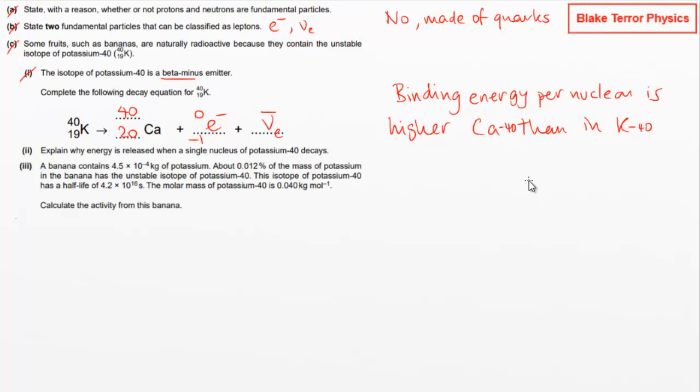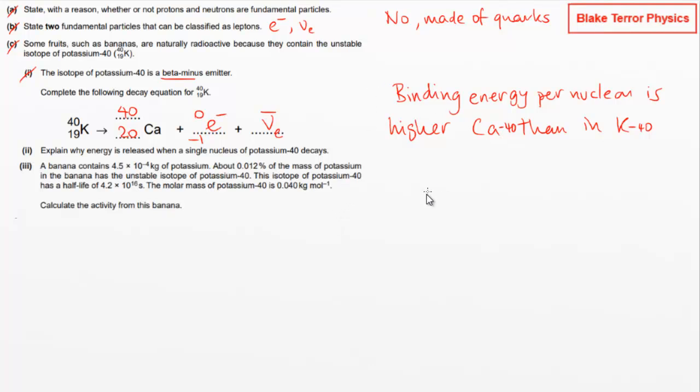I mean, you're getting a more stable result on the right hand side. This calcium nucleus is more stable. The nucleons are more tightly bound together, and that's the driver behind why this beta decay is happening.